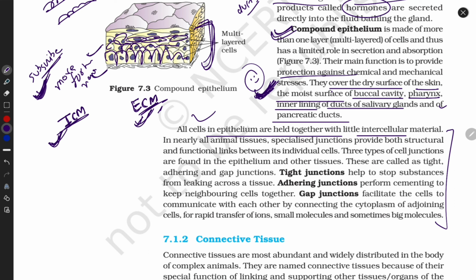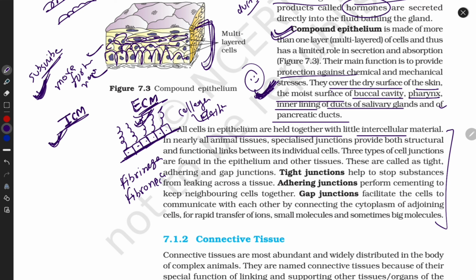What do they do now? Guys, ECM, what do they do? This is the basement membrane, and this is the cell. ECM, what do they do? They attach the cell to the basement membrane. They attach cells to other parts of the body, like collagen, like elastin, like fibrinogen, like fibronectin. These are examples of ECM.